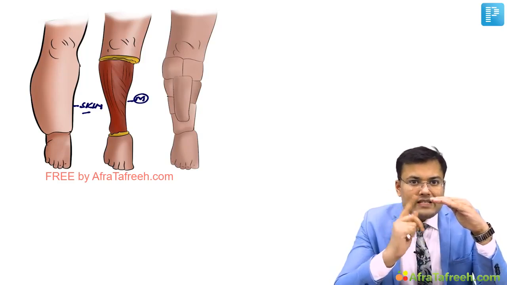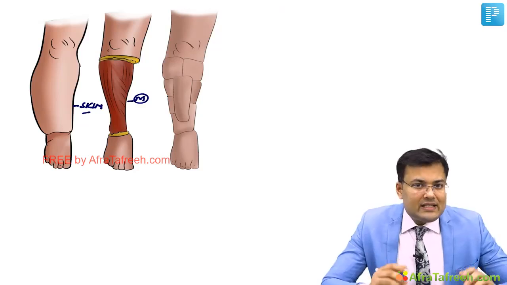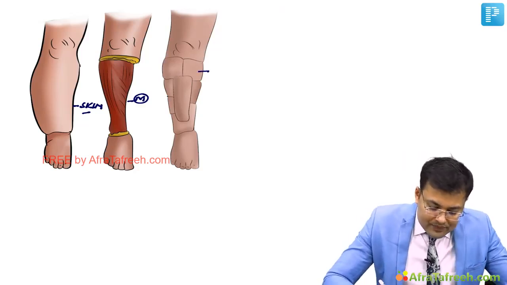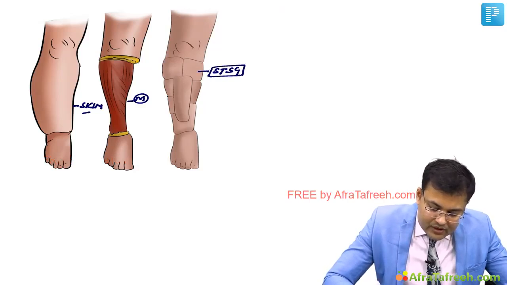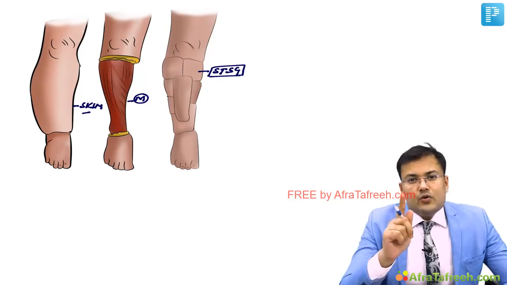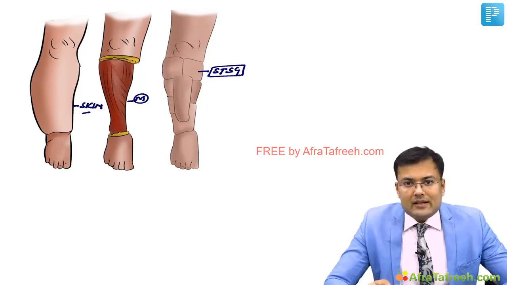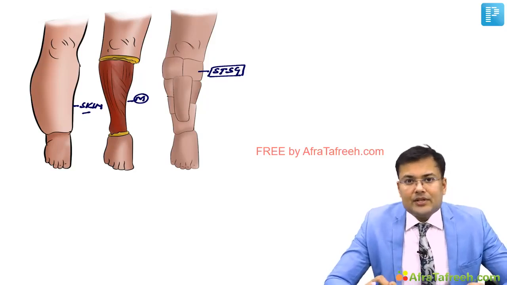After doing that excision, we go for split thickness skin grafting. So in this surgery, you excise the unhealthy tissue, fibrous tissue and subcutaneous fat. This is an excisional operation.